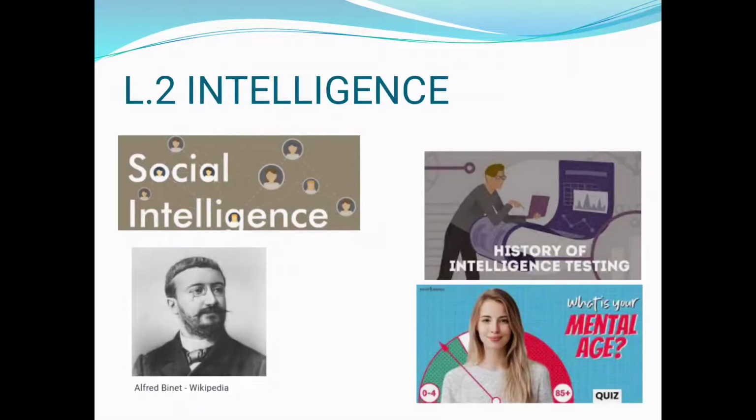Next is lesson number 2, intelligence. Students, this lesson is important for the essay question that will carry 10 marks. In all, 17 marks are carried. Weightage is there for this lesson. Now there are 3 essay questions. Question number 1 is about history of intelligence testing, which is on page number 14. Next one is about usage of intelligence testing, which will be on page number 18. And then the characteristics of people having high social intelligence, answer is on page number 19.